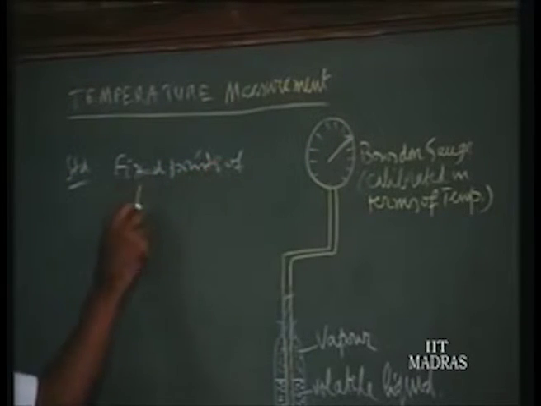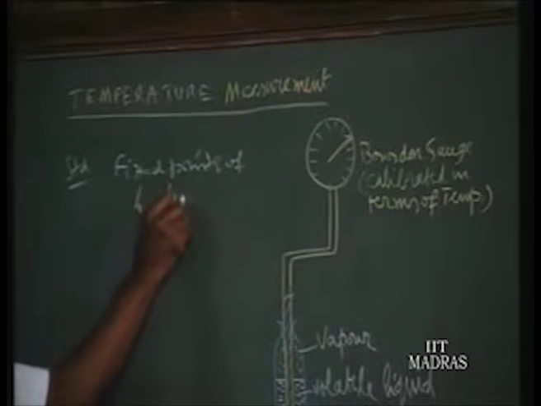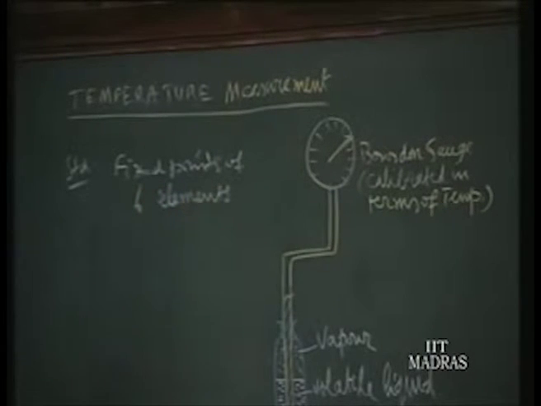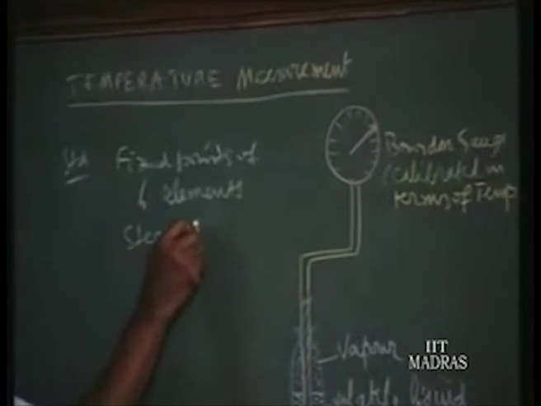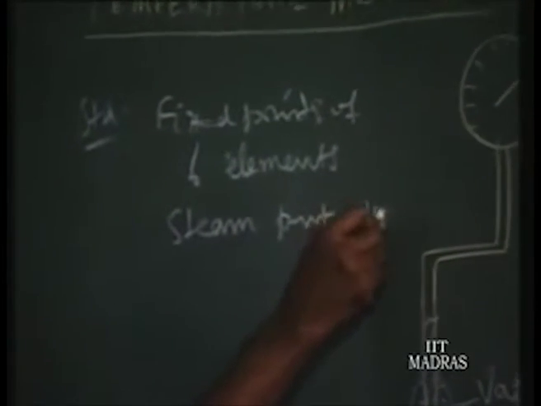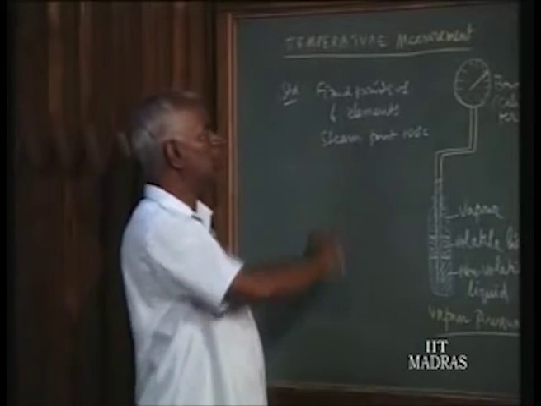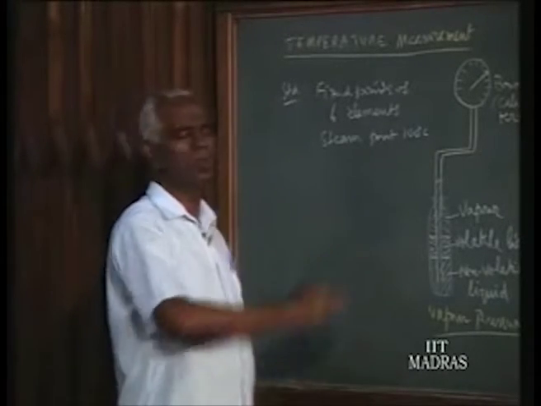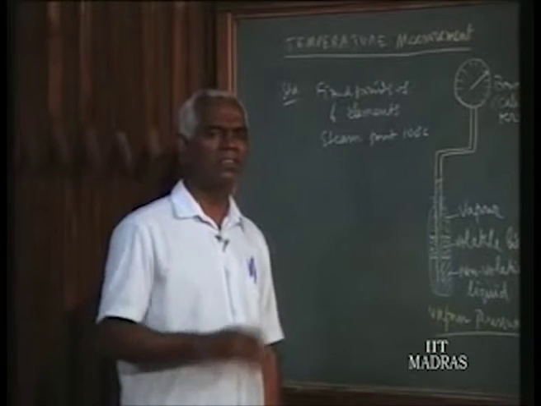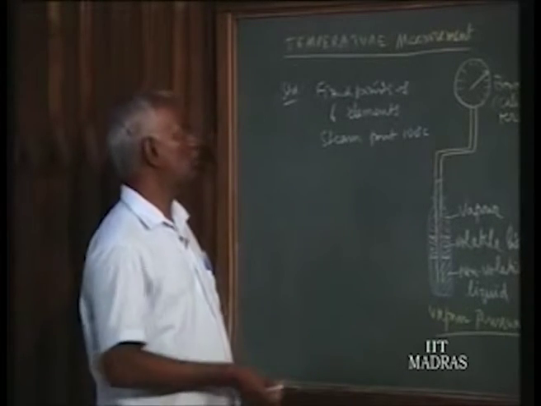of 6 elements. They are mentioned in any Clark's table. For example, steam point 100 degree centigrade, and ice point 0 degree centigrade, and the melting point of gold, melting point of silver, melting point of sulfur. Some such 6 points are there. Based on that any instrument is calibrated. So, the standard for temperature is the fixed points as defined in any Clark's table. One can refer to the Clark's table.